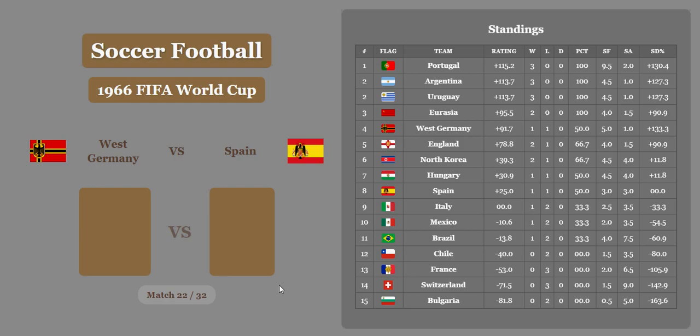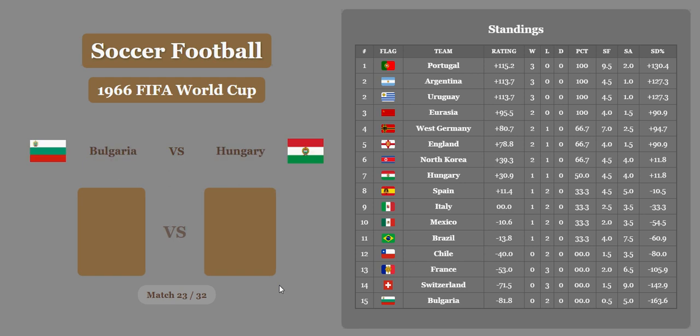Portugal first place, Argentina and Uruguay tied in second. Germany versus Spain. Germany wins it. I think Spain's going to get a half goal. They do, but Germany's going to get an important win. They're going to maintain fourth place. Spain is in eighth place, right below Hungary, above Italy.